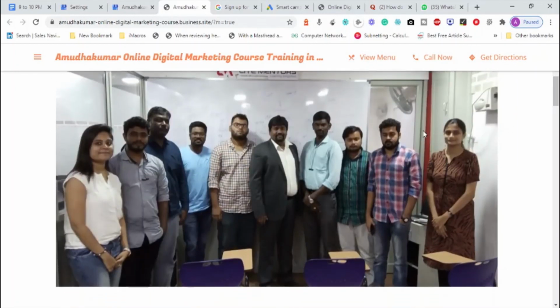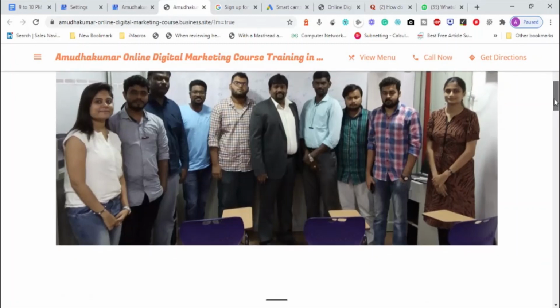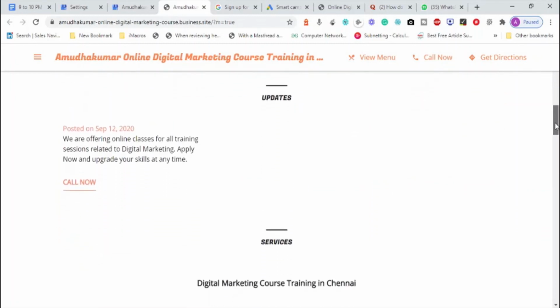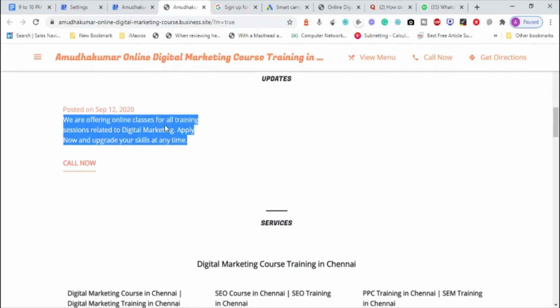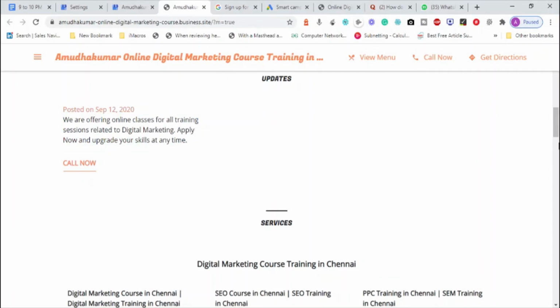You can see my HR person standing on the left side of the photo, Fatima here, and Arvind is my older student. Mr. Sindhi is also available. These are the people who attended one of my seminars which I had in my office in Guindy location, so we just took one snap. Updates about the business: we are offering online classes for all training sessions. That was done on September 12th, 2020.